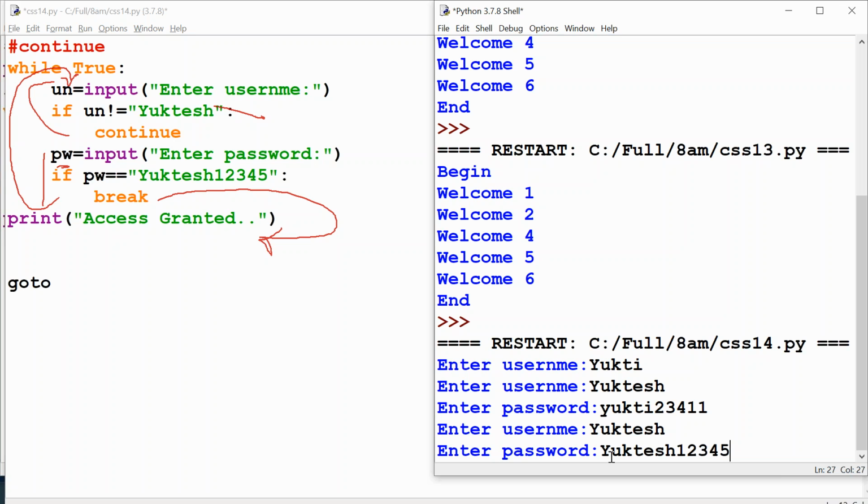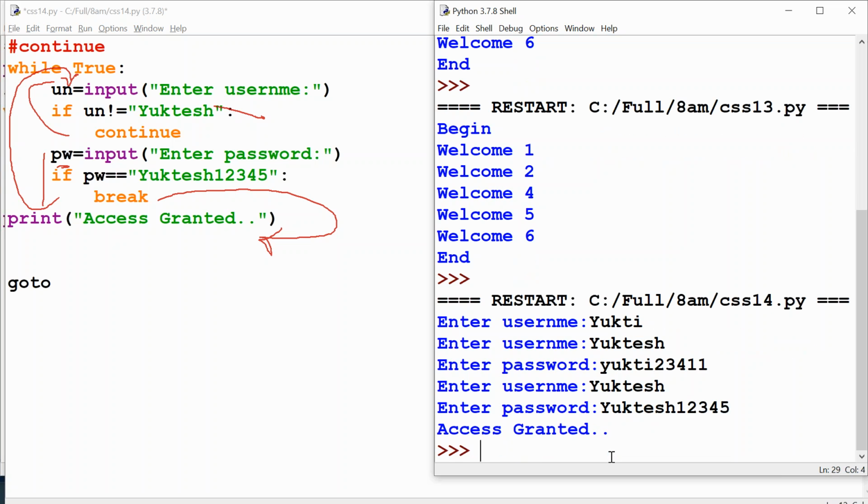The second if block executes properly, and the break statement automatically executes. When the break statement executes, you come out of the while loop and the access granted statement executes, right? So the break statement executes even though the condition has not become false. It is always true now, right? So that's the reason I am telling.